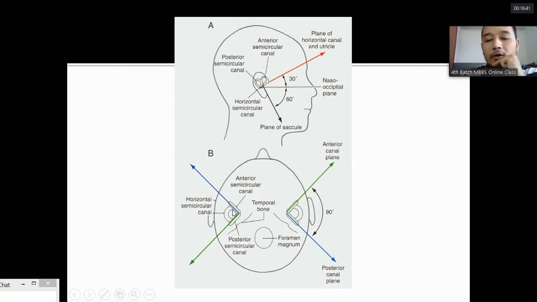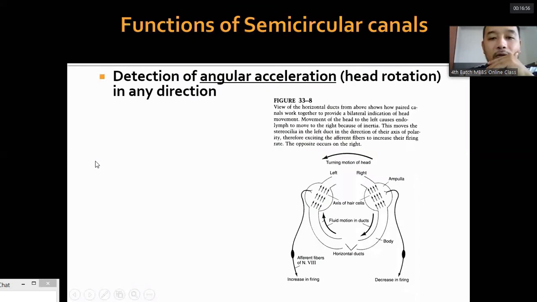So when you do these head movements like yes, no, the anterior semicircular canal gets activated on one side and the other side gets inhibited. It's a coplanar pairing.